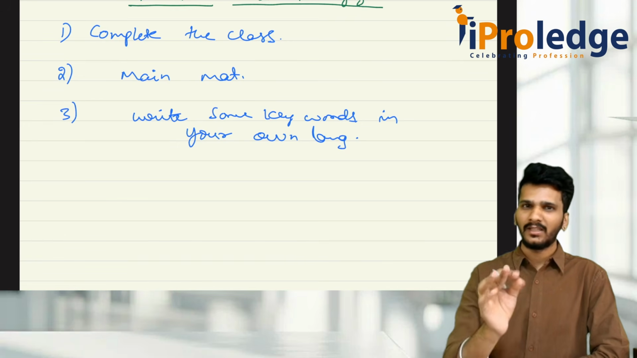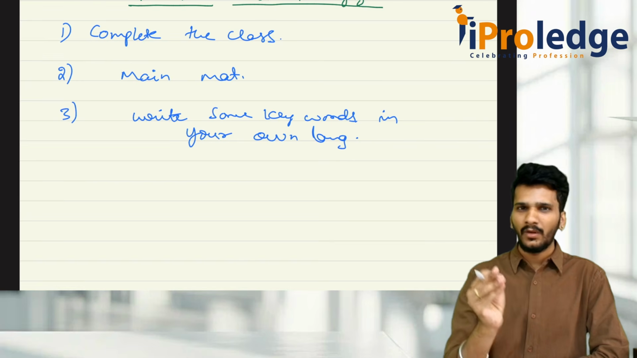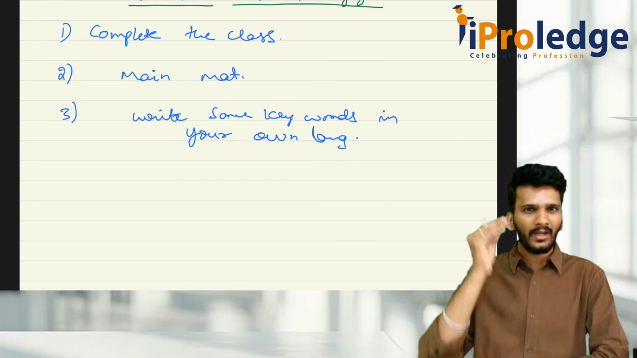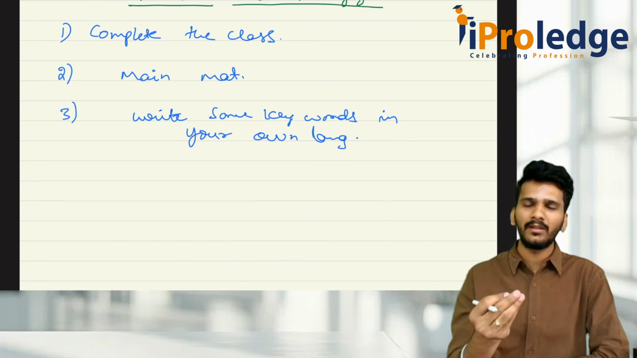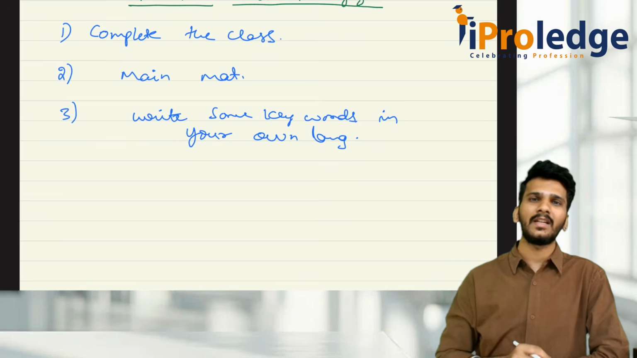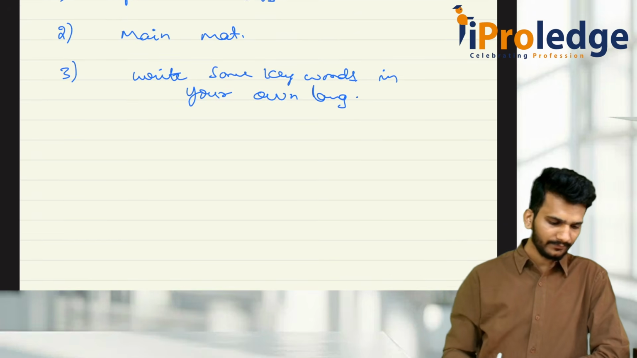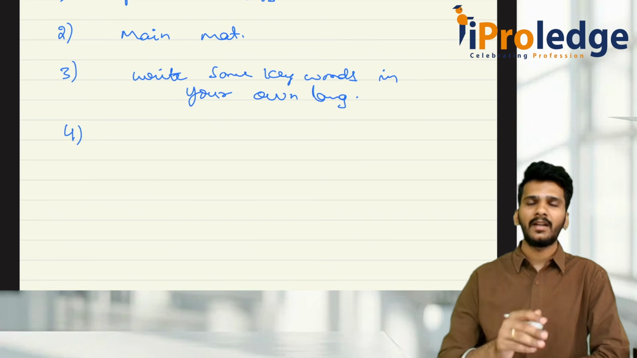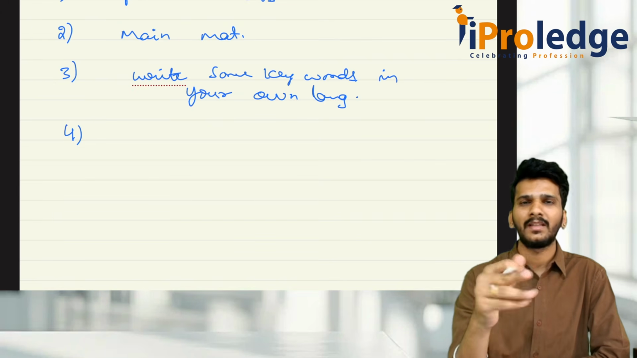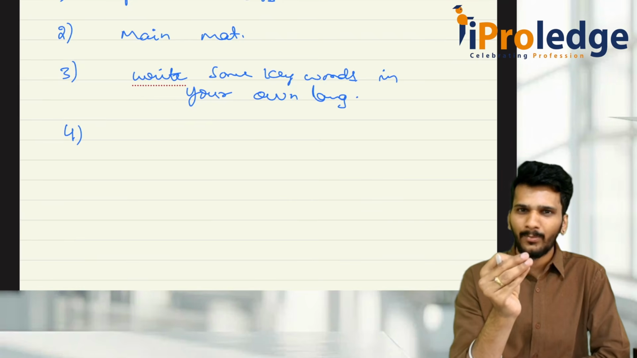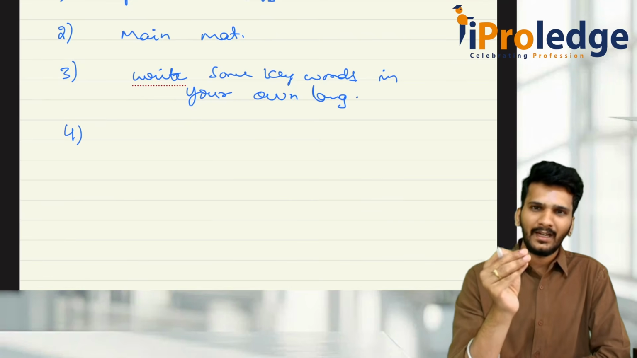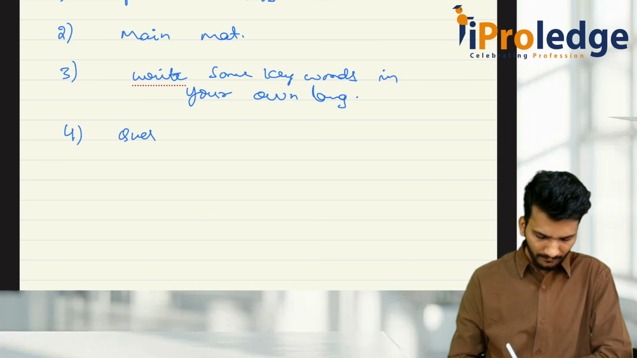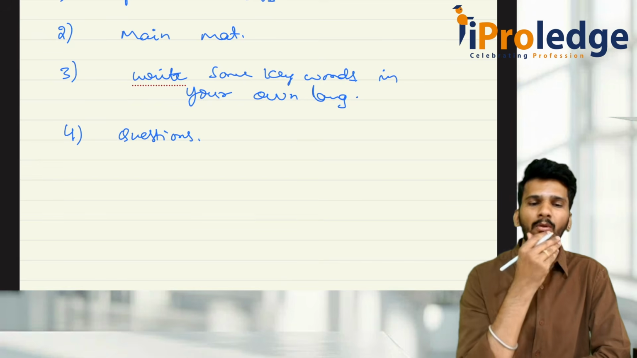Complete the classes, start reading, and whenever you are reading, if the examples are already there, try to write those examples or some keywords in your own local language, so that it will be easy for you to understand. Consider you are reading chapter number 1, chapter number 2, chapter number 3. Once you complete a chapter, always try to attempt the questions.